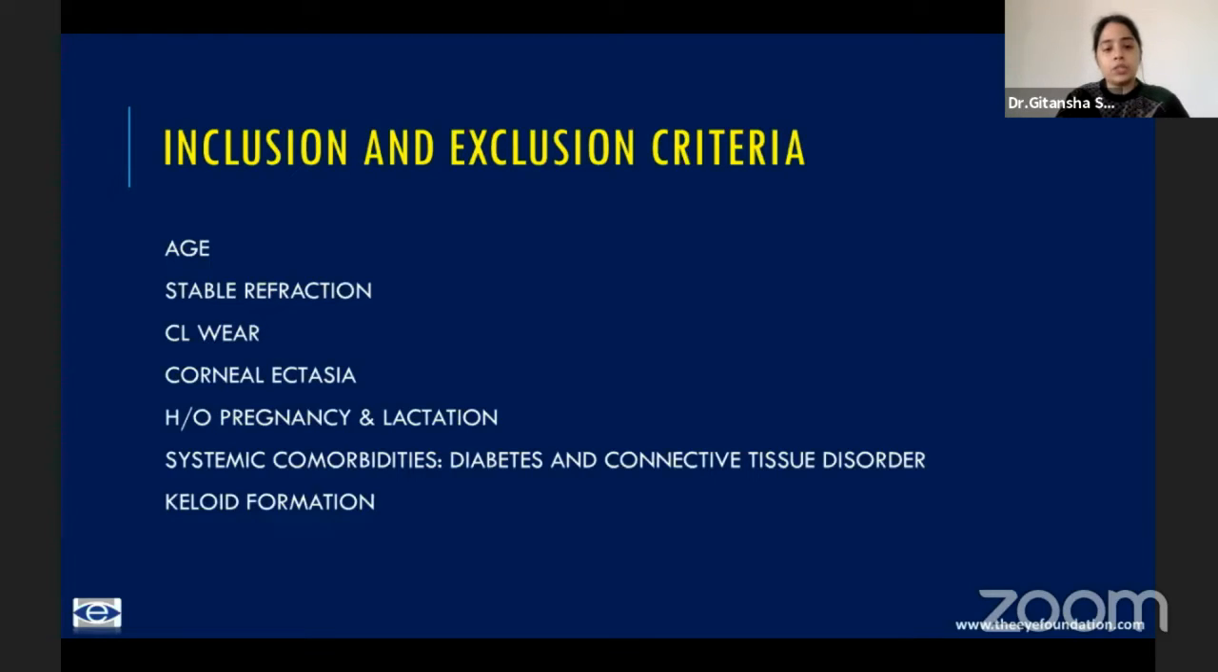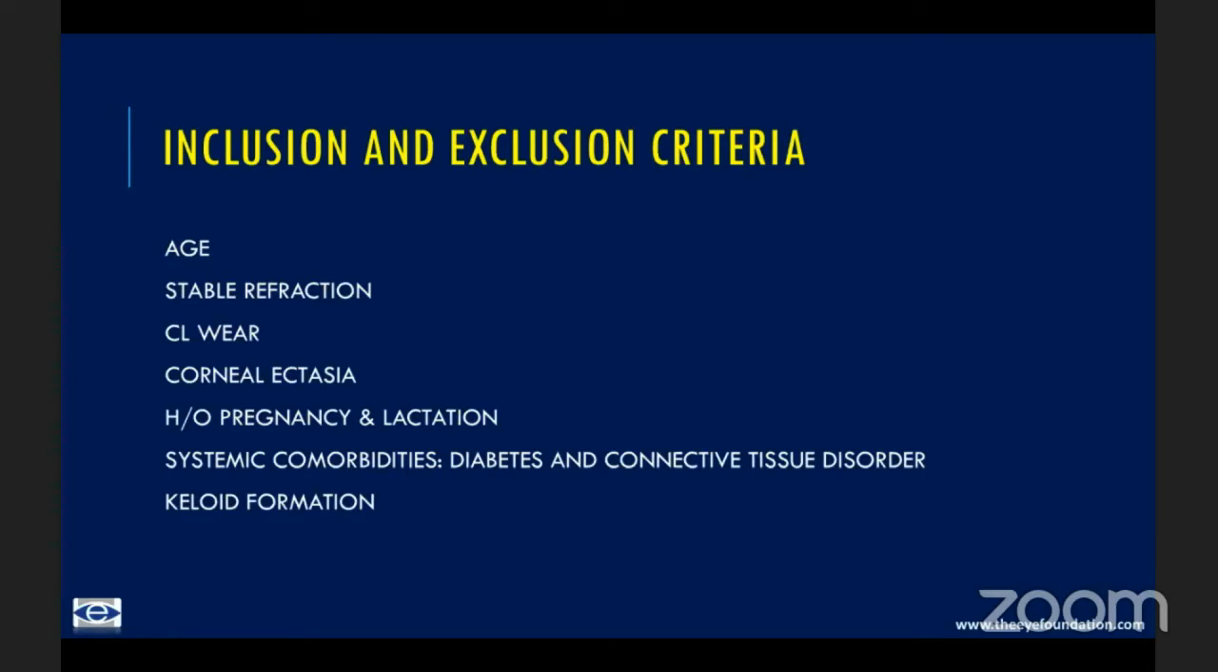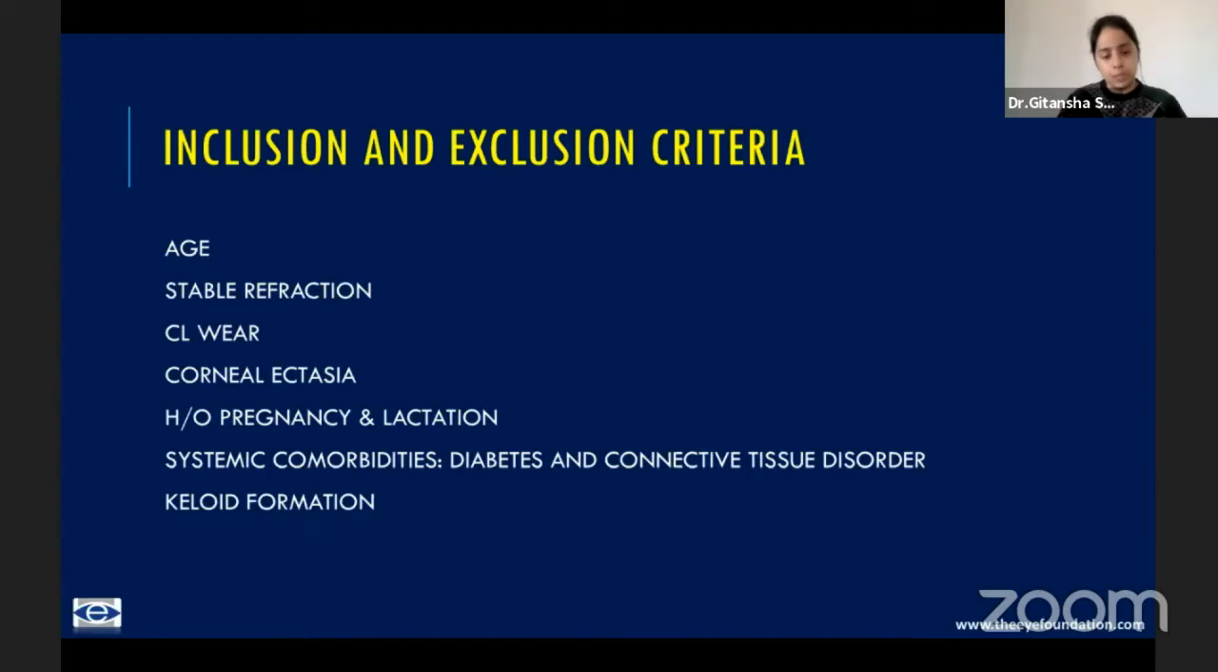Pregnancy and lactation can cause change in the corneal hydration status, because of which there can be fluctuations in the refractive error, and one should wait for them to settle. Systemic comorbidities like diabetes should be well controlled, because an uncontrolled diabetes can interfere with wound healing, especially in surface